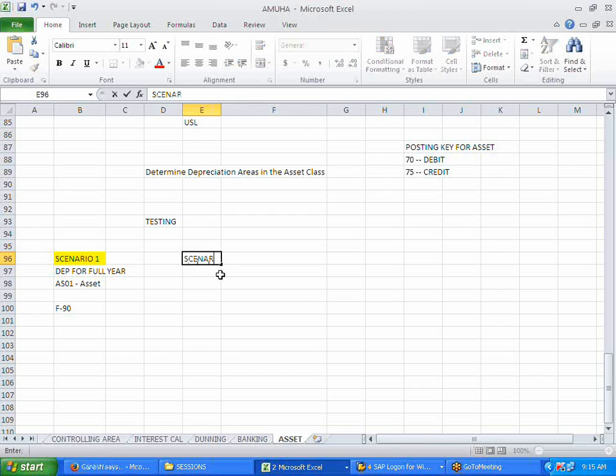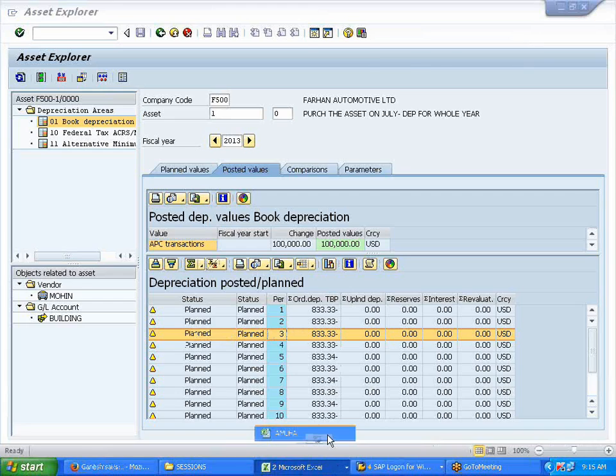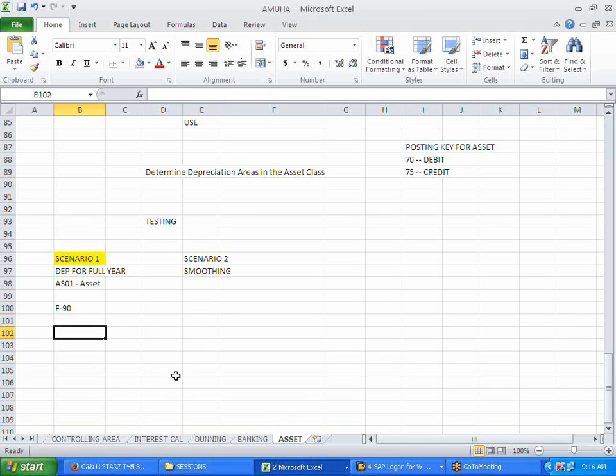So in the scenario I have shown you, smoothing. Okay. Now what is this called, where it is getting accumulated? That method is called the catch-up method.